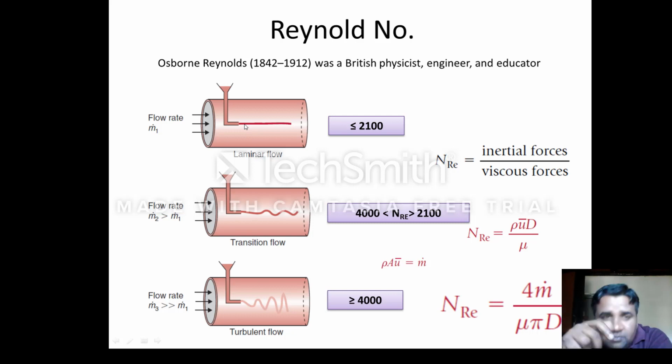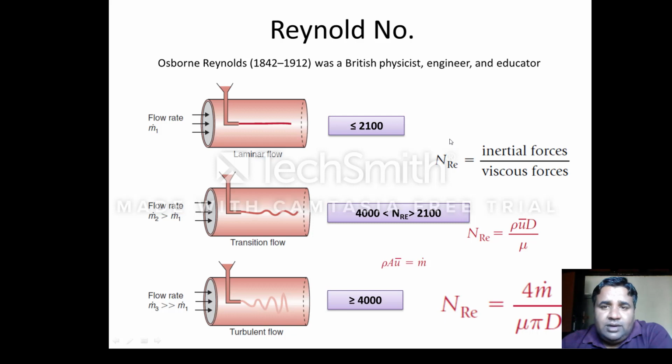As you turn the tap more, meaning you increase the flow, you will observe a zigzag path, and as you open it completely, it comes in a very random order. Simply, that is due to Reynolds number. If the Reynolds number is less than 2100, we say it is a laminar flow. If it is between 2100 and 4000, we say it is a transitional flow. And if the Reynolds number increases beyond 4000, we say it is a turbulent flow.